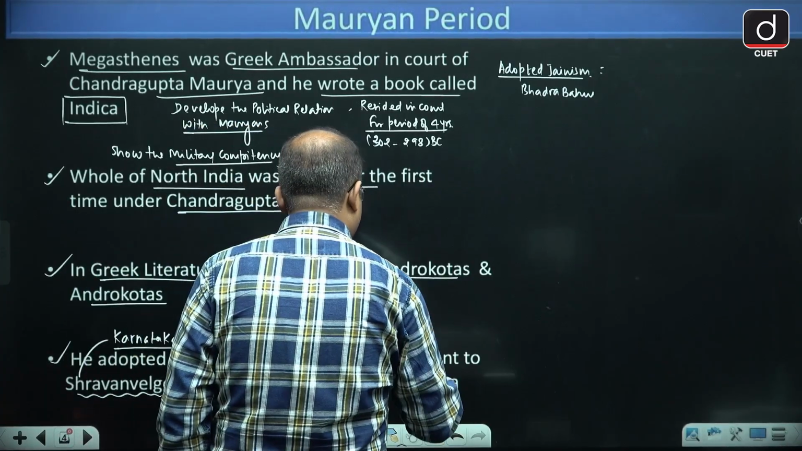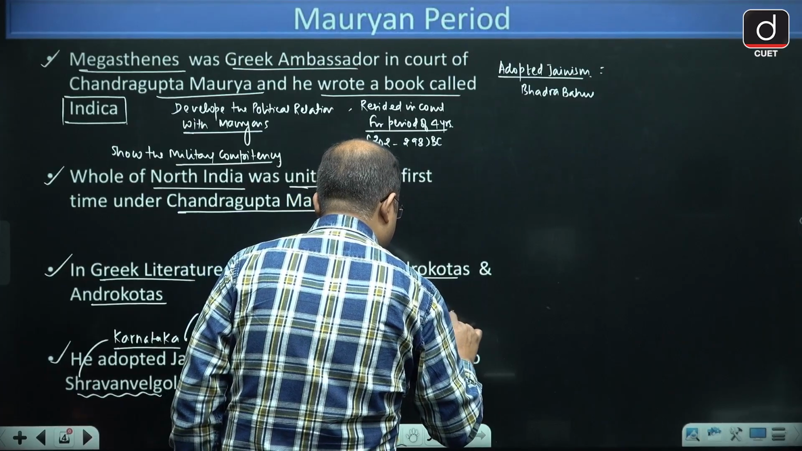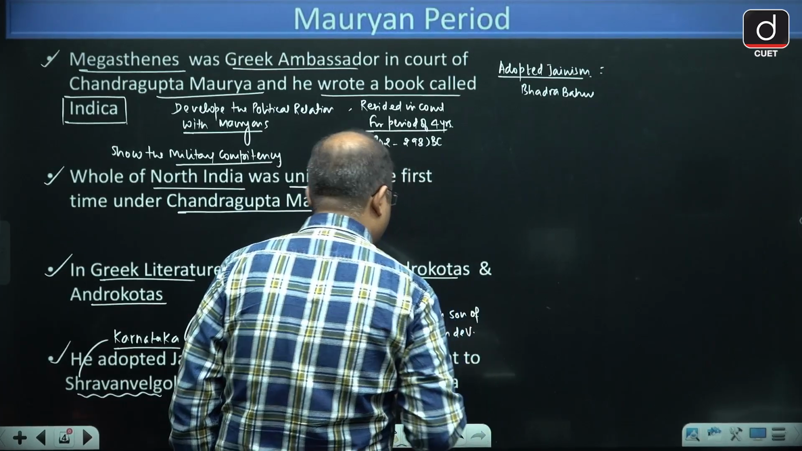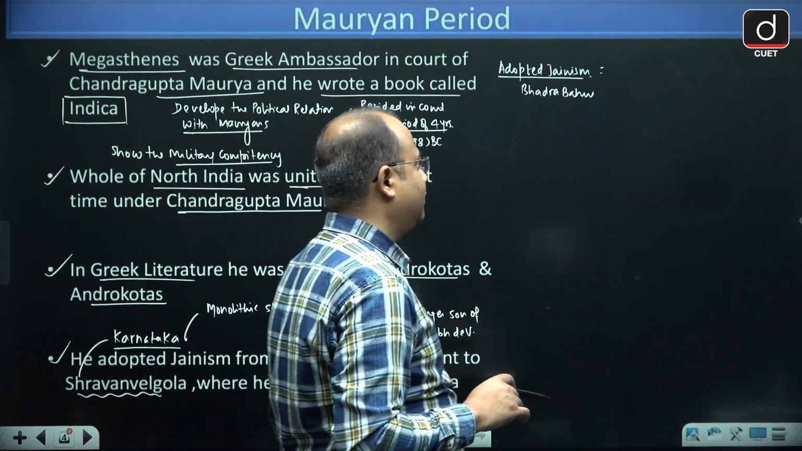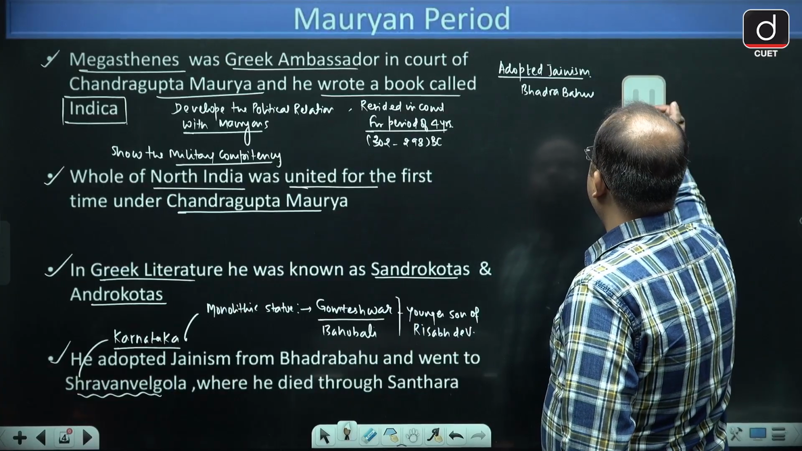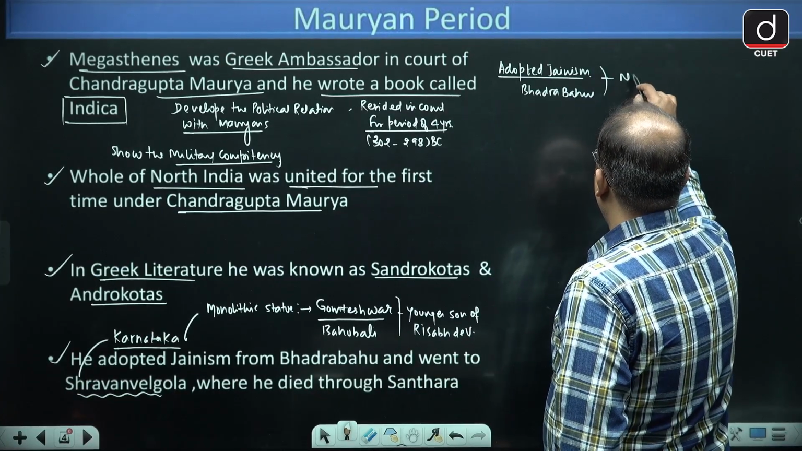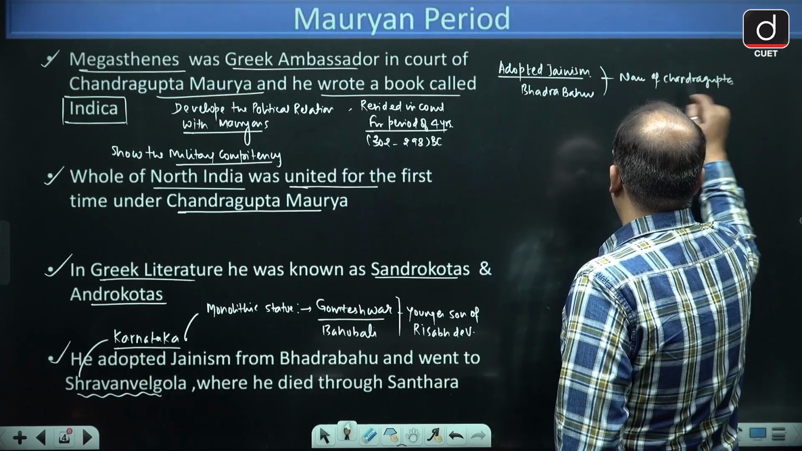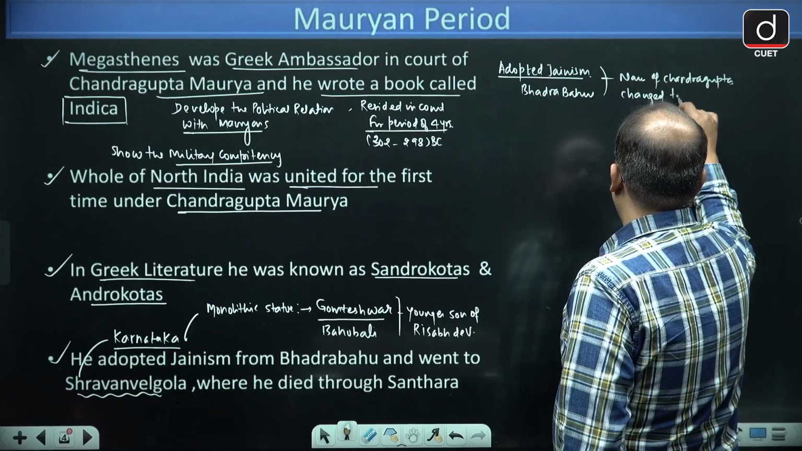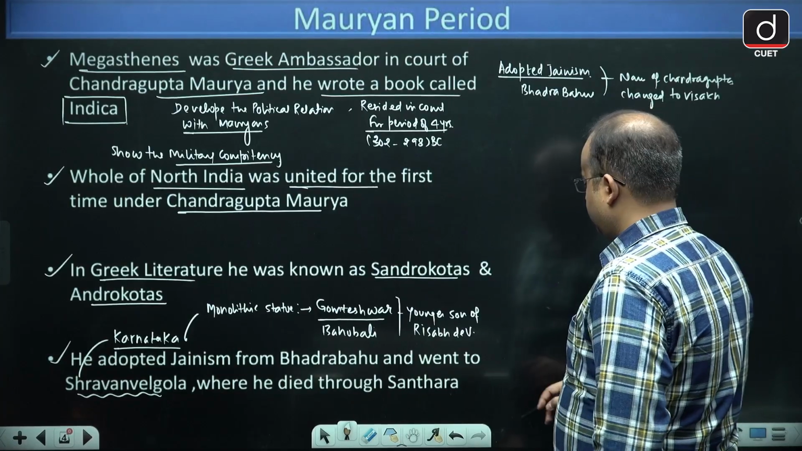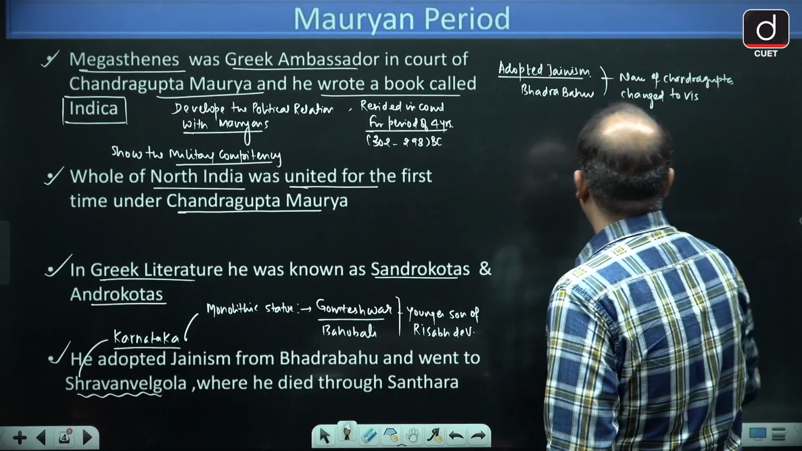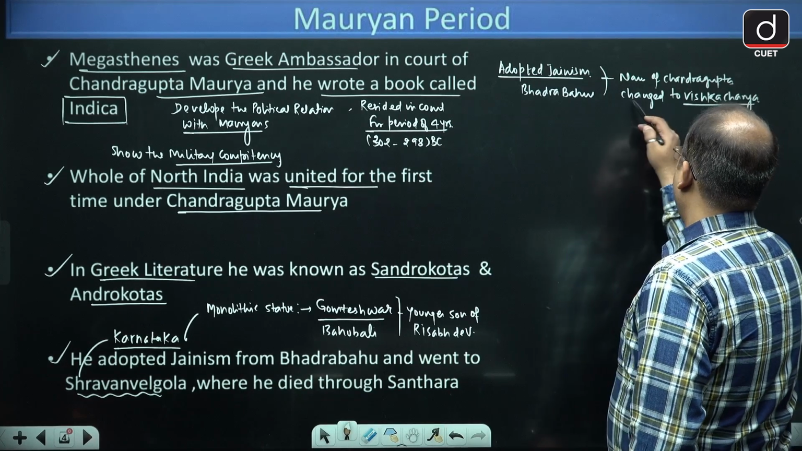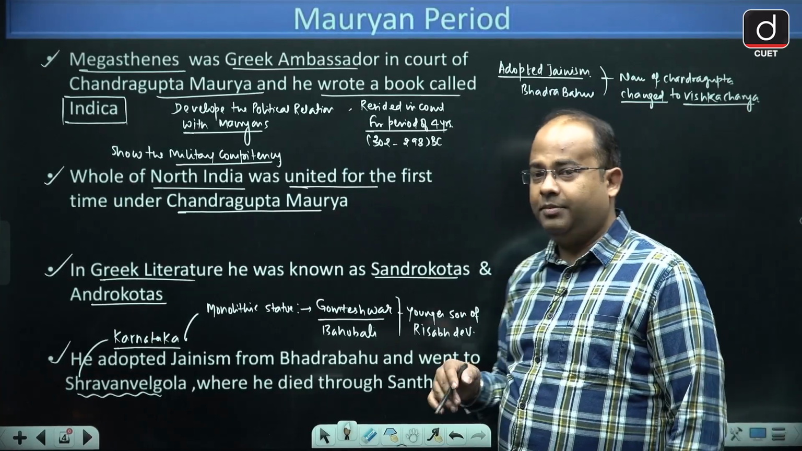He was the younger son of Rishabhdev. So it is said that Bahubali was the younger son of Rishabhdev, and when Chandragupta Maurya adopted Jainism from Bhadrabahu and went to Shravanbelgola, the name of Chandragupta Maurya was changed to Vishakhacharyya, and in 298 BC he left the kingdom.